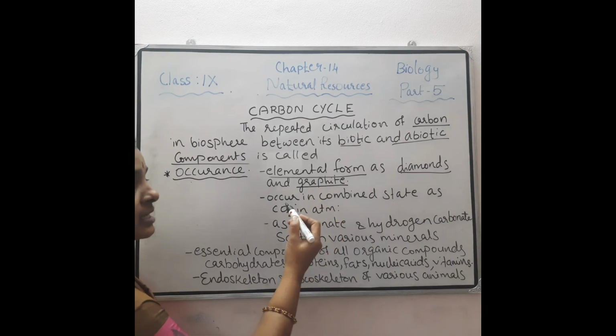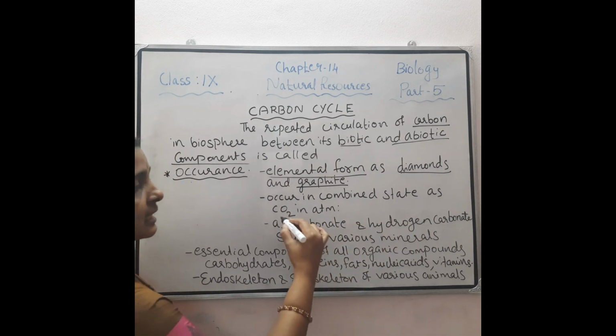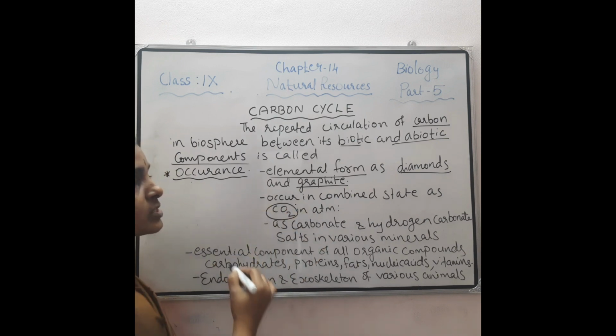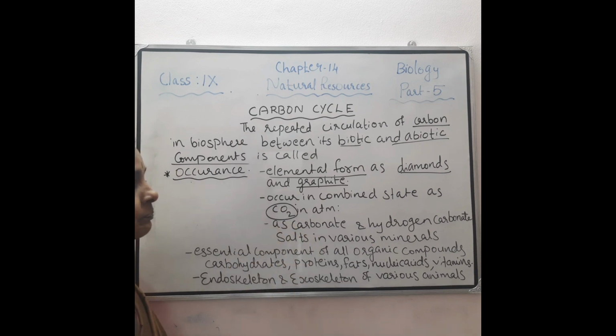Then this carbon also occurs in a combined state as carbon dioxide in the atmosphere.